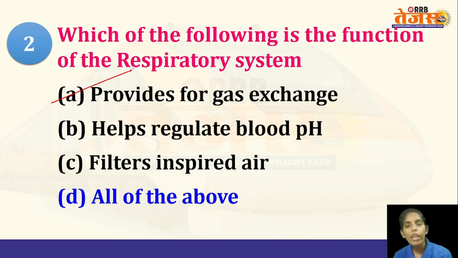When we inhale air, we inhale oxygen, right? Oxygen is required for production of energy, and the energy is utilized for the different life processes happening in the body. Oxygen from the alveoli enters the bloodstream, and from the bloodstream it enters the tissues, where the oxygen is utilized for the production of energy.